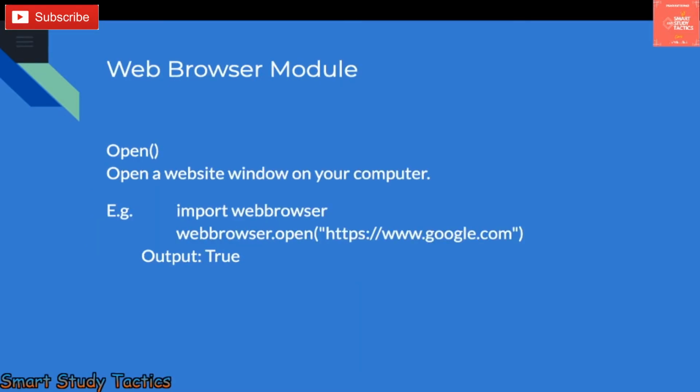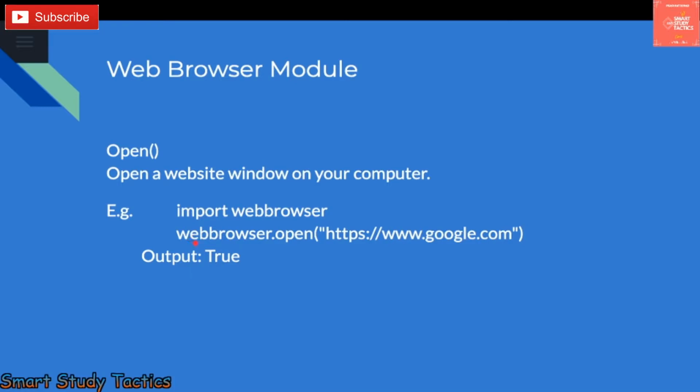Now we have another module, webbrowser. If you want to open a URL in a web browser, at that time you require import webbrowser, and it will help you to open any website.